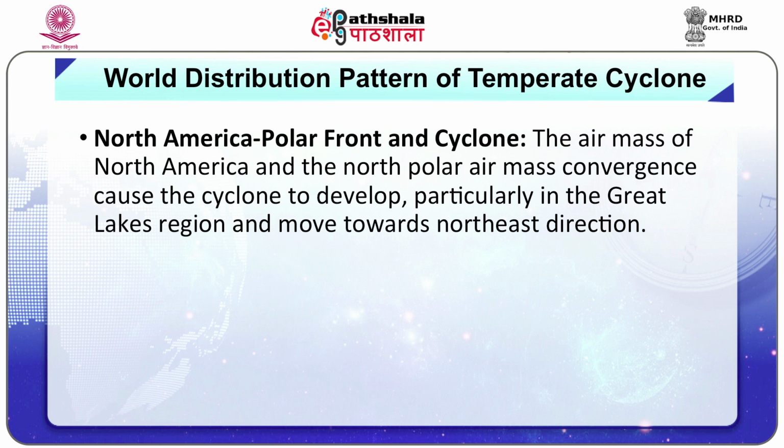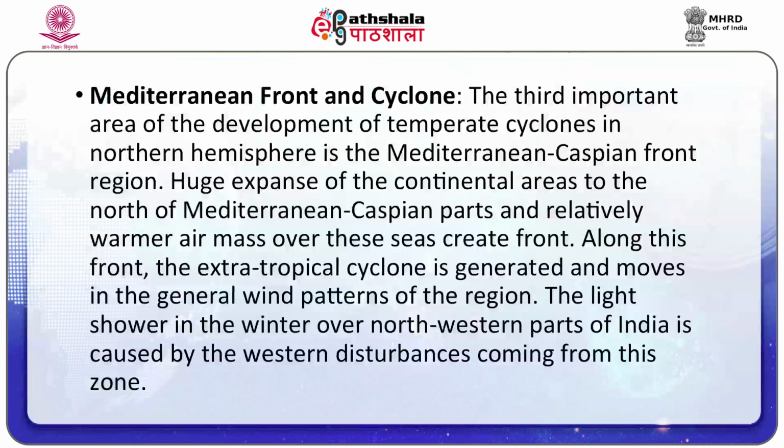The air masses of North America and North Polar air masses converge, causing a cyclone to develop, particularly in the Great Lakes region, and move towards the northeast.